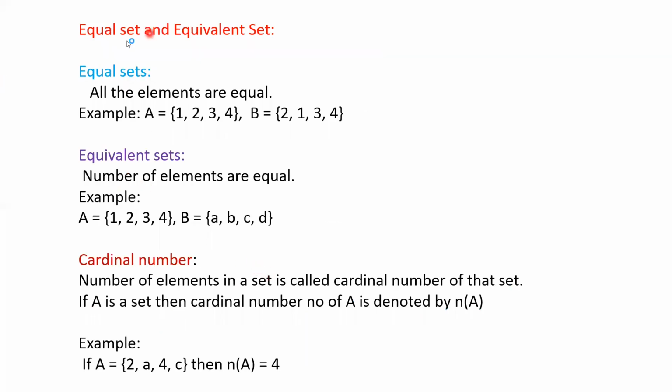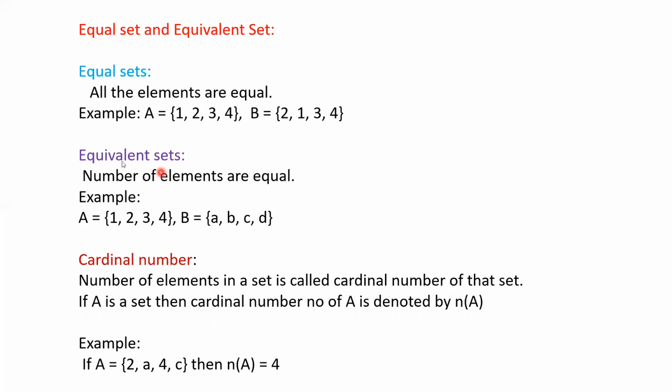Next, what is an equal set and what is an equivalent set? Equal set means two sets are identical. All elements are equal. For example, A is equal to {1, 2, 3, 4}, B is equal to {2, 3, 4}. So here A and B are identical. So that's why these two sets are equal sets.